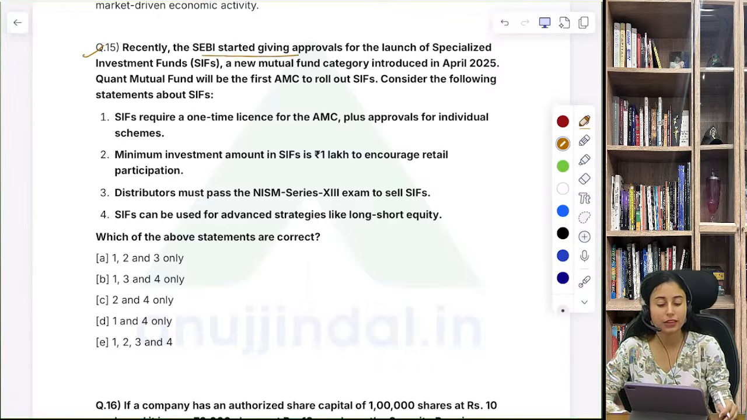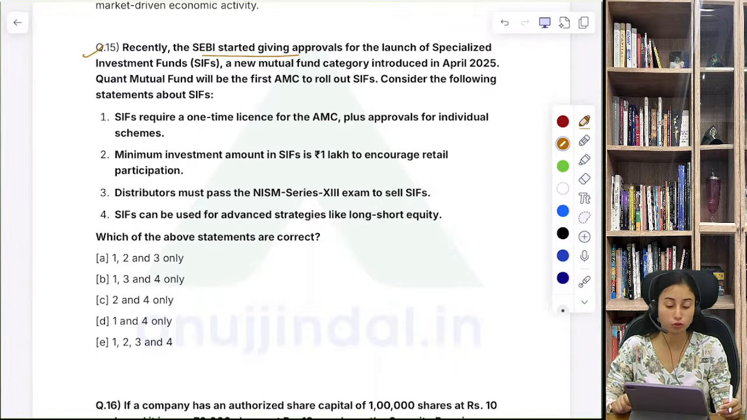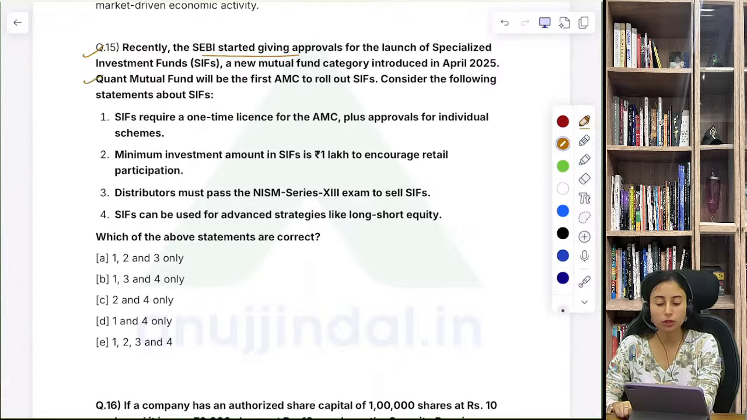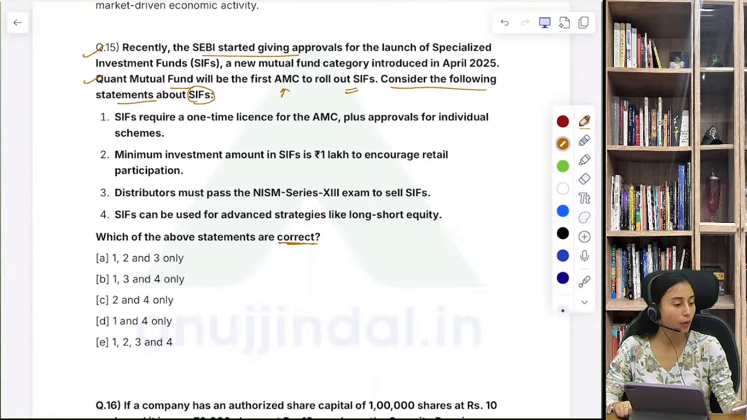Question number 15. Recently, SEBI started giving approvals for launch of specialized investment fund. Very important, we can say a key terminology that you must know. Okay, so a new mutual fund category introduced in April 2025. So Quant Mutual Fund was the first one who rolled out the SIF. So what they are asking is, consider the following statements regarding the SIF and tell me which one is correct. So there are some features that are being laid down in the statements and you have to identify which one is the correct statement. Okay.